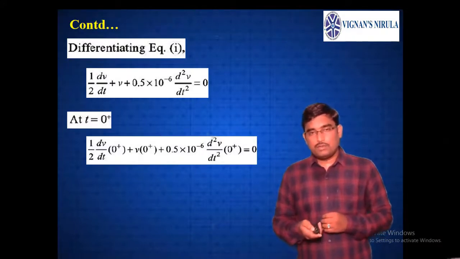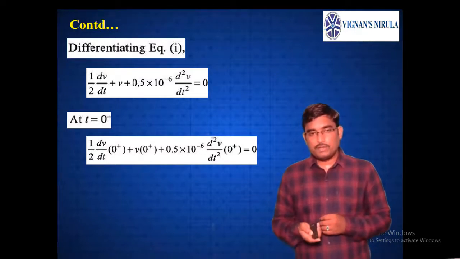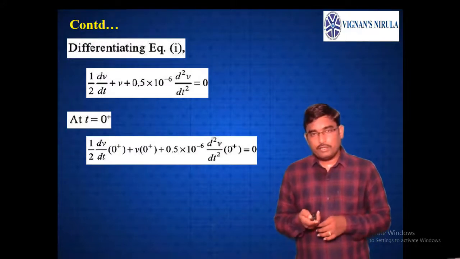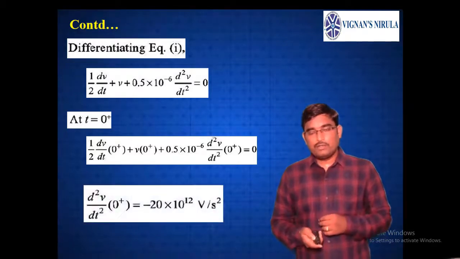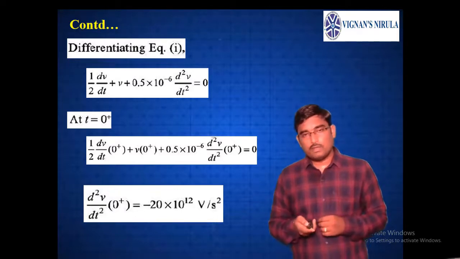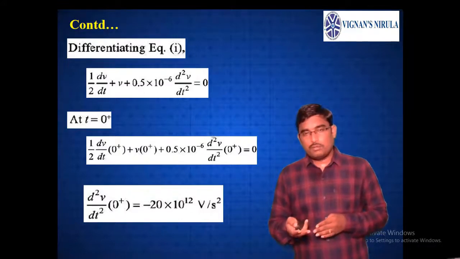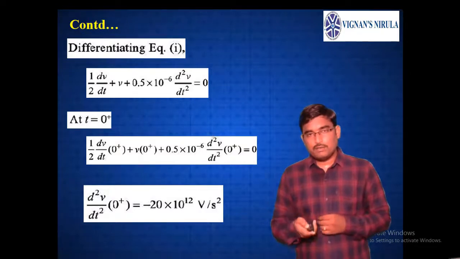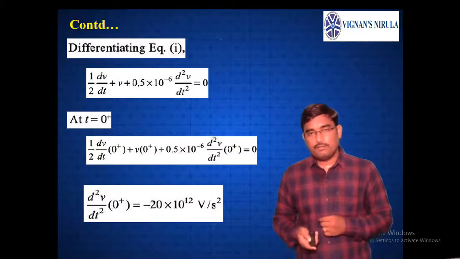So, taking this instant for the above equation, we have 1 by 2 into dV by dt at 0 plus plus V of 0 plus plus 0.5 into 10 power minus 6 into d square V by dt square at 0 plus equals 0. Putting dV by dt at 0 plus, which we got previously, and V of 0 plus as 0, we get d square V by dt square at 0 plus as minus 20 into 10 power 12 volts per second square.